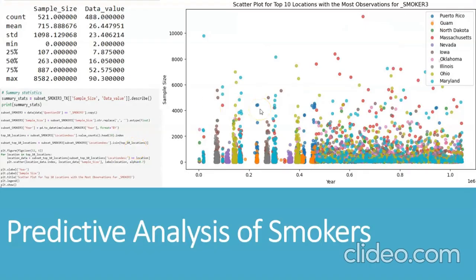Then we have also done a predictive analysis of smokers. Here we have shown a scatter plot for the top 10 locations with the most observations which have smokers in their category, so the most number of smokers. We have plotted this via the year and the sample size that we have got for different locations, and we have only shown the top 10 locations.